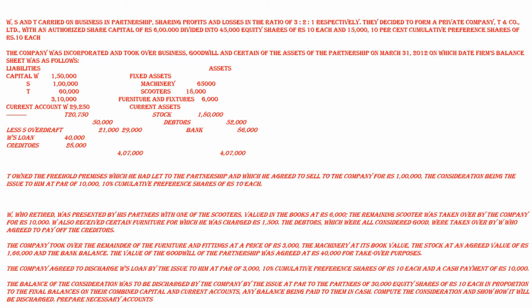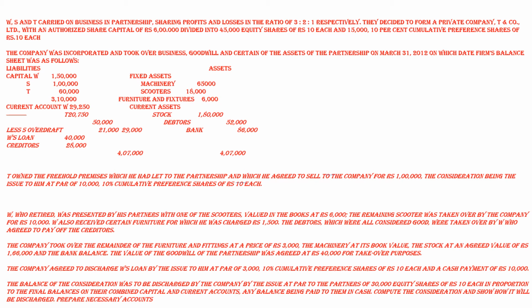W's loan was 40,000. So his loan was taken over by the company, and the company issued him 30,000 worth of 10% preference shares and cash payment of rupees 10,000.